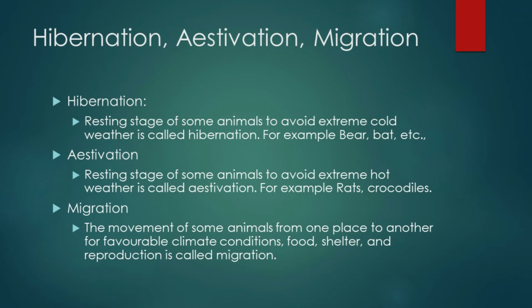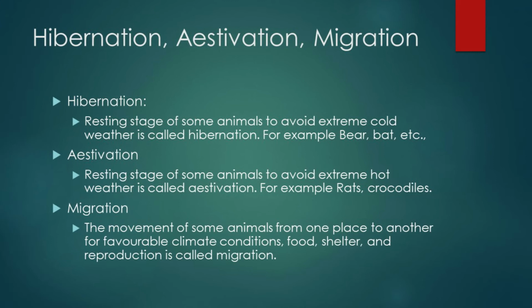They go into their burrows and rest. They eat so much in the warm climate, so they can sleep for a long time, and they do not come out until the season and climatic condition are favorable for them. Examples are bear, bat, etc. These animals rest in the very cold climatic condition. They do not come out from their den or their burrows.